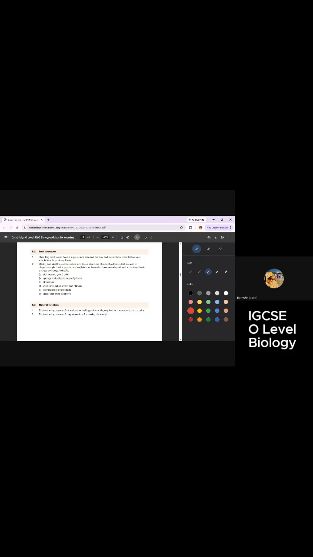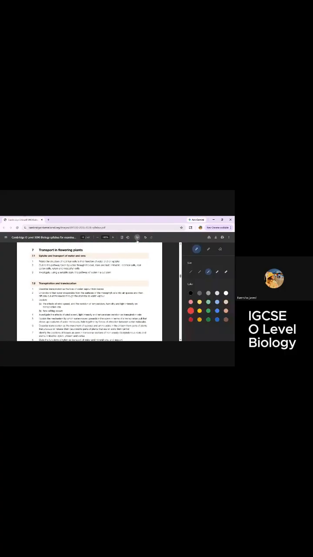But in the leaf structure of the dicot, for example, this is a leaf. I cut a slice through it like this, and I'm going to study each layer from top to bottom, so it will form layers under a microscope. The first layer, the second layer, the third layer. What is a vascular bundle? What is the role of the vascular bundle? And the final layer. We are going to study the leaf structure in detail.